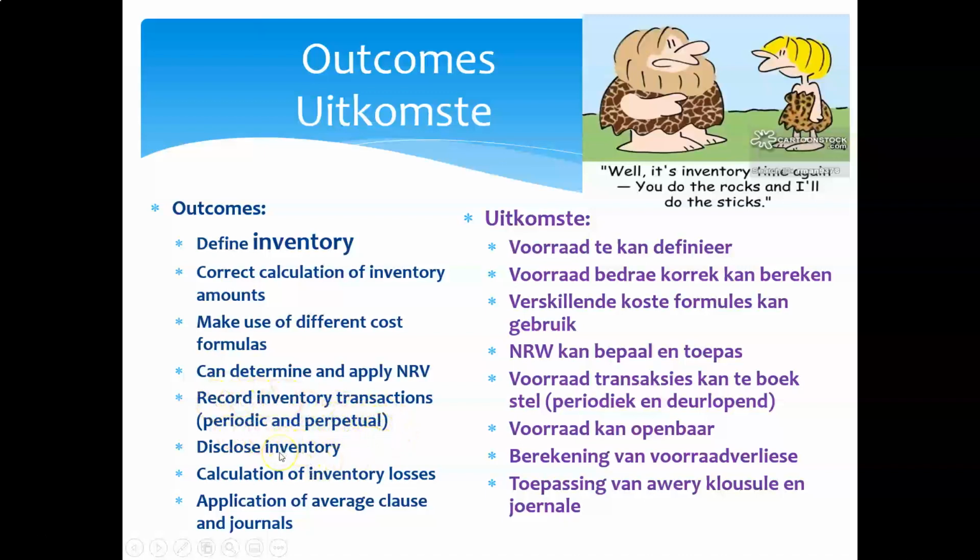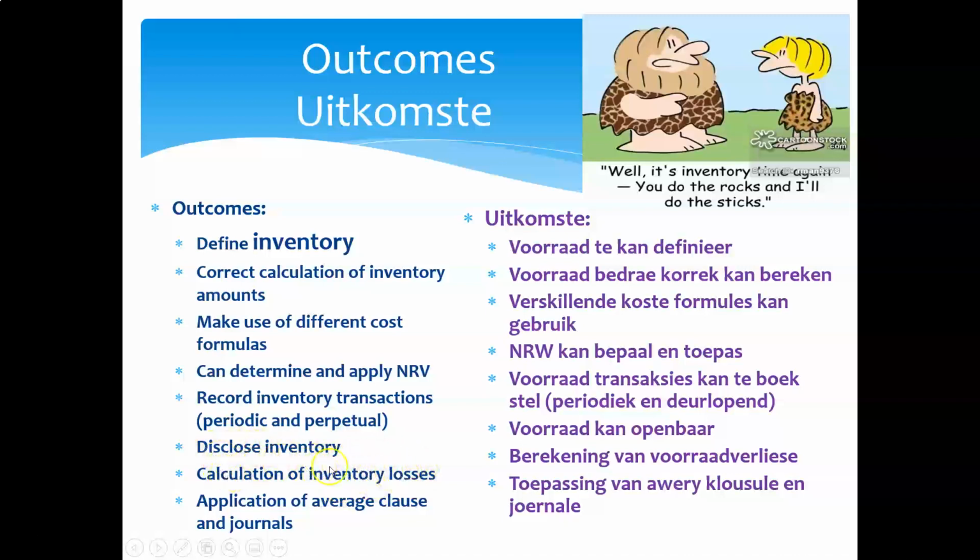We are busy with financial accounting, guys, and financial accounting is all about disclosure in financial statements. So therefore, IAS 2 is very prescriptive. How exactly should inventory be disclosed in a set of financial statements? What happens if there are inventory losses? How should we account for inventory losses?